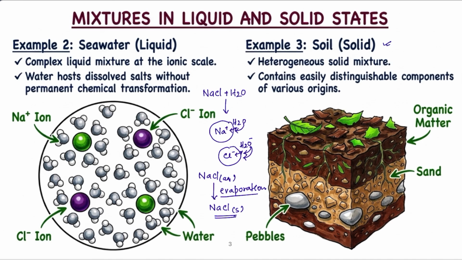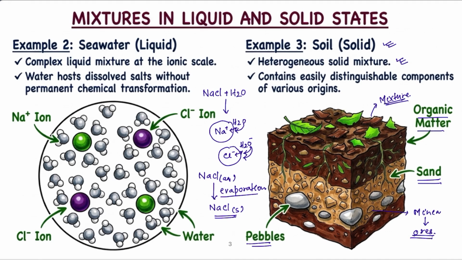Now the next example, soil. Soil is a type of heterogeneous mixture, right? Meaning it is a type of mixture only. Whether it is homogeneous or heterogeneous, we will discuss in the next video, right? But in soil you will find many other components mixing together. Organic matter, sand and stones are there. In the soil, minerals are also there, right? And from these minerals we are getting ores also, right? So these many components are present in the soil. So soil is a type of mixture. It is not pure. From these 2 examples, I hope you understood the meaning of a mixture.